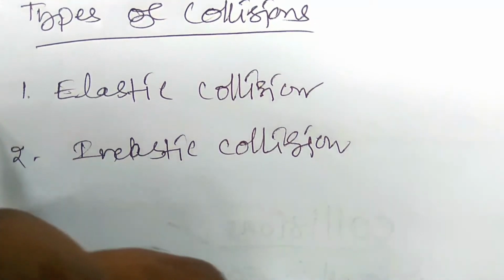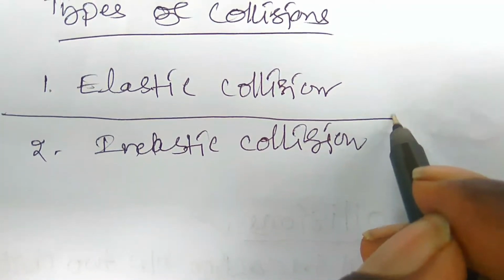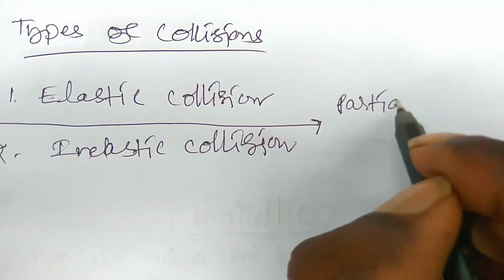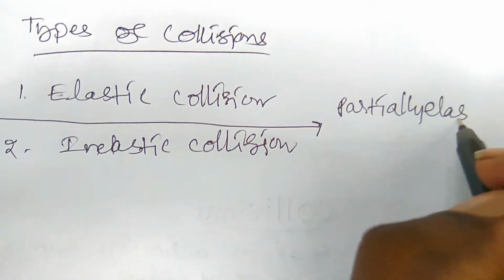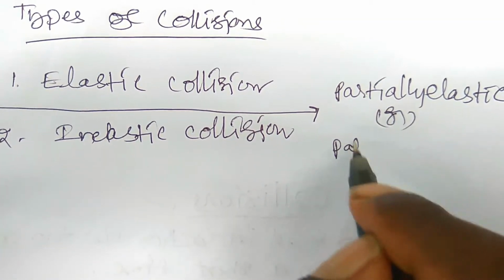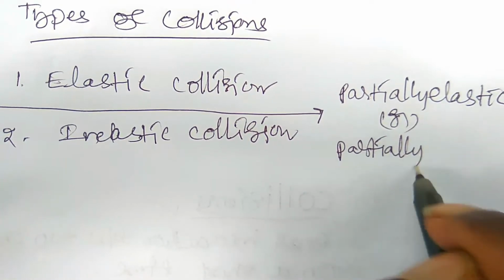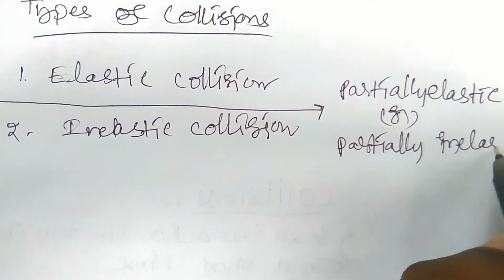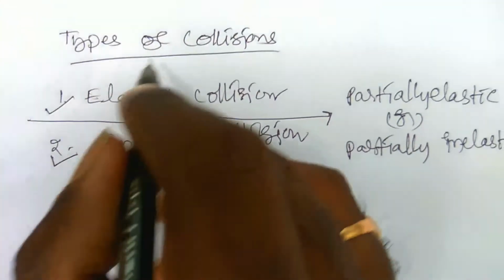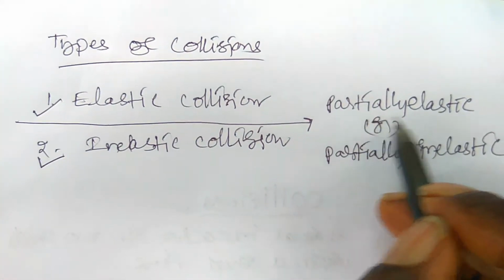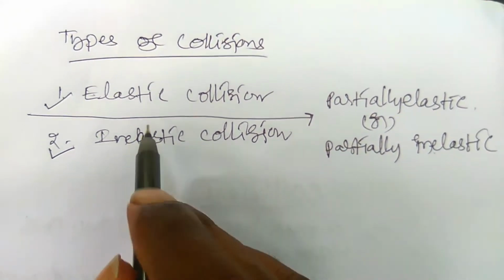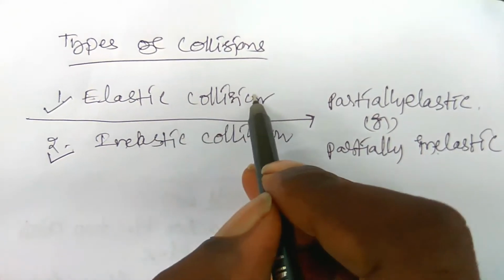And the third one is also there: the partially elastic or partially inelastic collision. These two are the main types of collisions, and the third one is the partially elastic or partially inelastic collision.